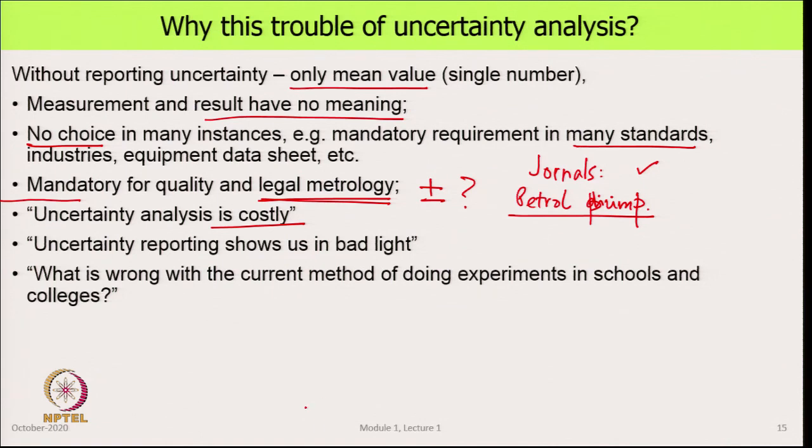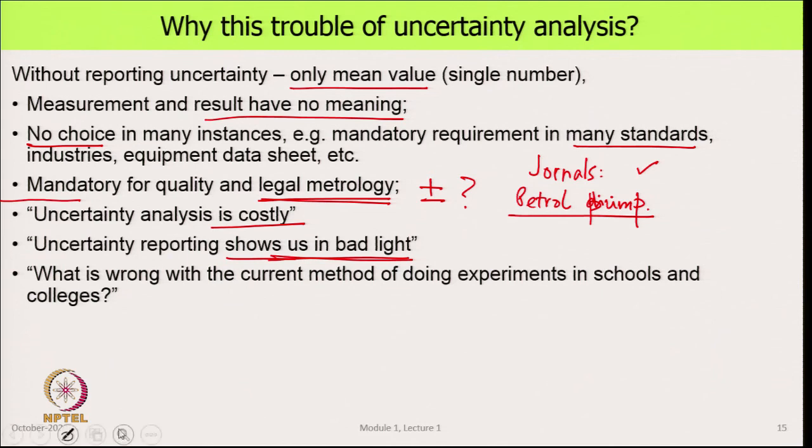Another argument that comes is that if I show the uncertainty, it shows us in bad light. My product or device is not very good, it is plus minus 10%. Well, that is reality. You have to live with it. And if somebody else's product is plus minus 8% and you are plus minus 10%, well, that is the way it is. It also tells you that, well, you improve your product and make it plus minus 7%. So, your product becomes better than the other product. So, it is not just that you look at it in a negative sense, but take it as a positive feedback as to where you should be going.